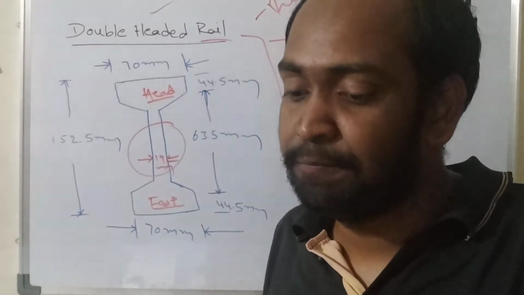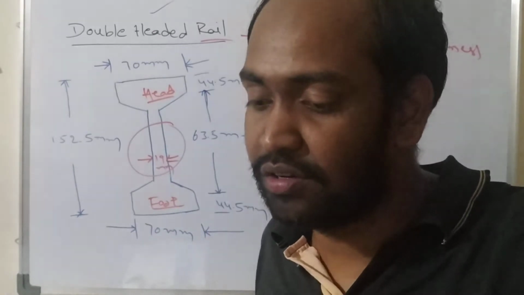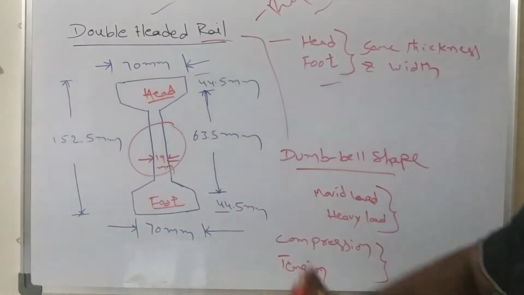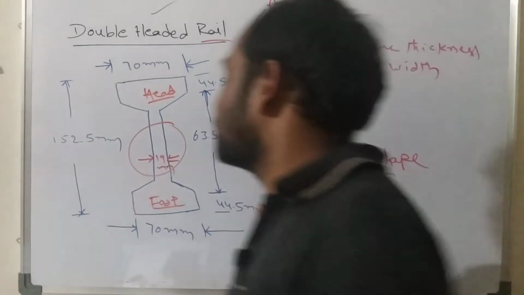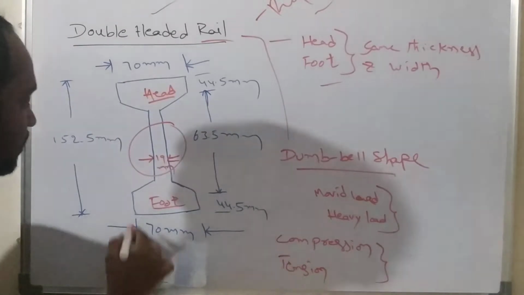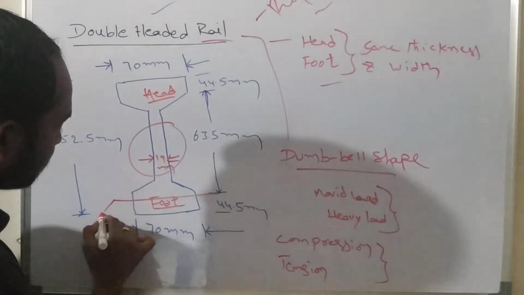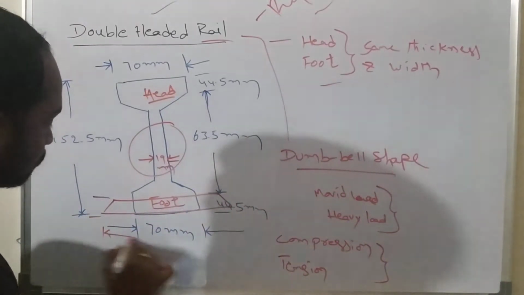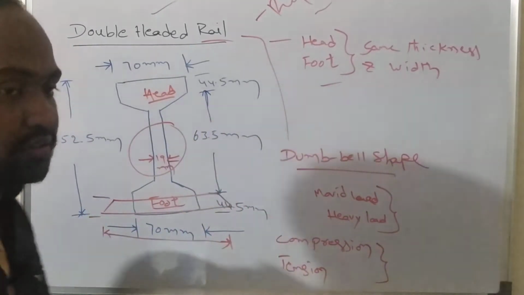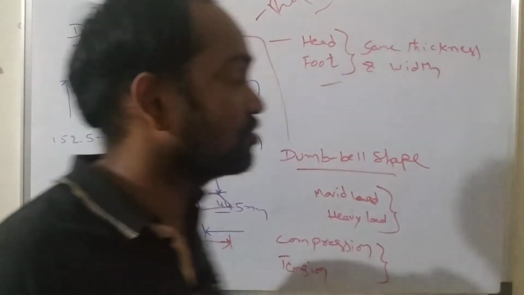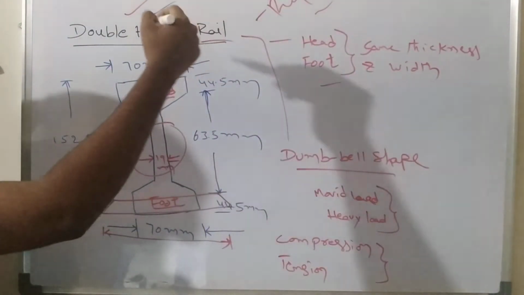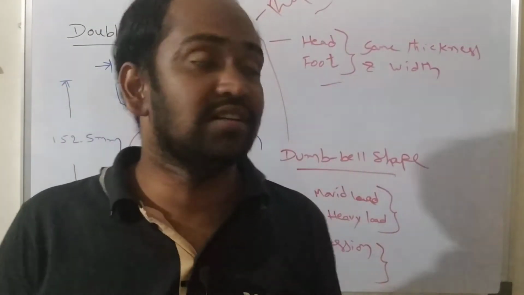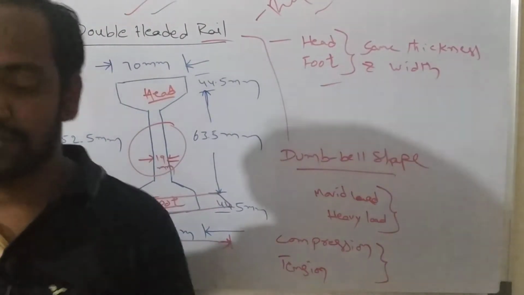But as time passed, indentations were found in the lower table, which is the foot. In case of such failure, if we decrease the thickness of the foot and increase the width of the foot, that kind of rail gave a good result. So nowadays double-headed rails are not used anywhere, and everywhere flat-footed rails are used. So this is about the double-headed rail.